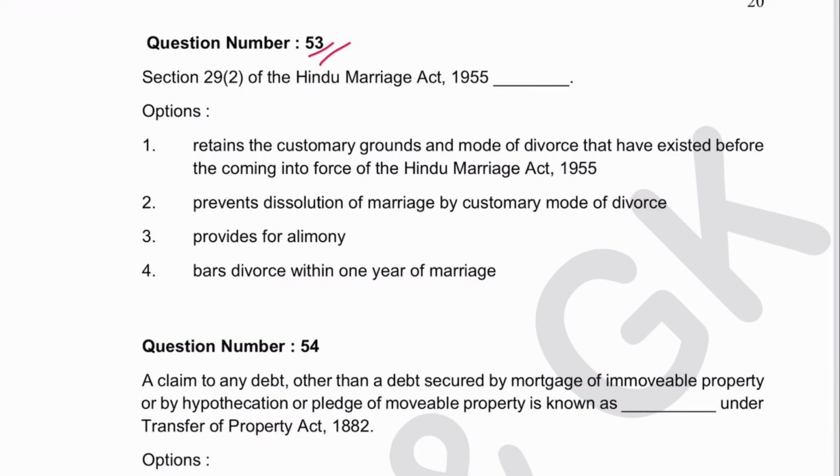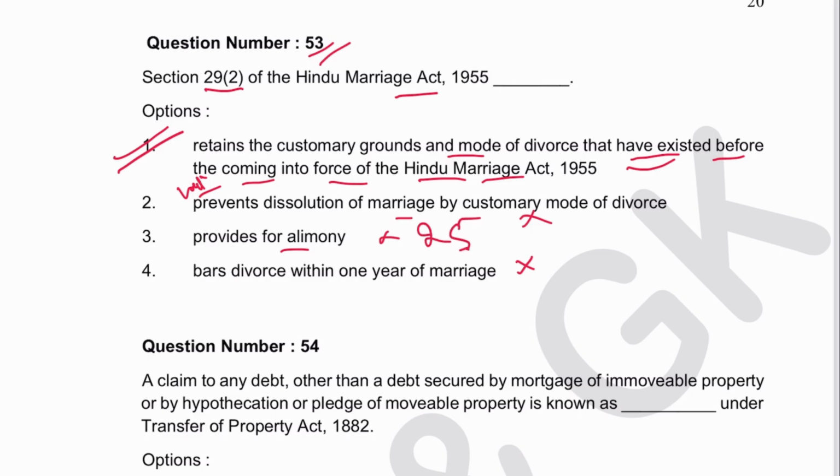Next 53, section 29(2) of Hindu Marriage Act retains the customary ground and mode of divorce that existed before coming into force of the Hindu Marriage Act. This is correct. Prevent dissolution customary, no. Provides alimony, no. Bar divorce for 1 year, no. 1 is the answer. It does not prevent, mention in section 29(2) itself है ना. And provides alimony. Alimony section कौन सा है? It is section 25 of Hindu Marriage Act. And bar of divorce within 1 year of marriage is in section 14. Okay.